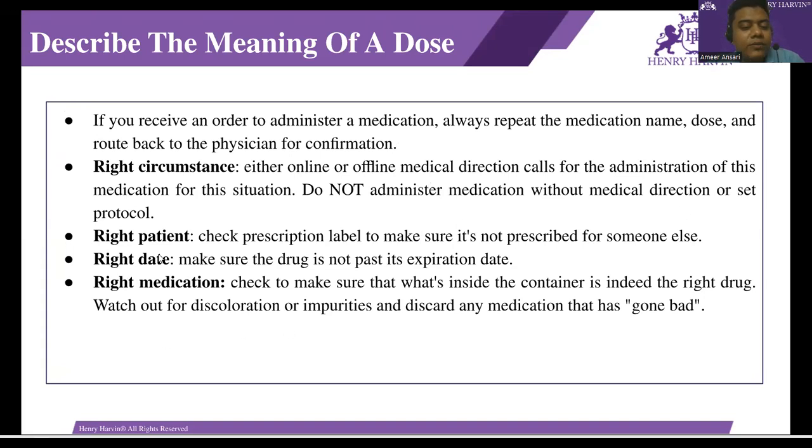And another thing, the right patient. Check the prescription label to make sure it's not prescribed for someone else. The right patient is very important. Check the prescription label to make sure it's not prescribed for someone else, for example a different name, age, or gender. And the right date. Today's date is very important. Make sure the drug is not past its expiration date, or that the prescription date is today's date.